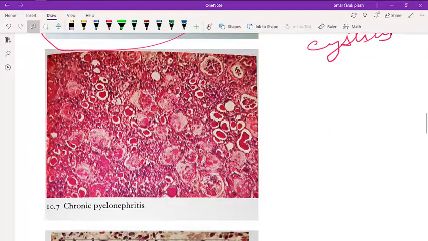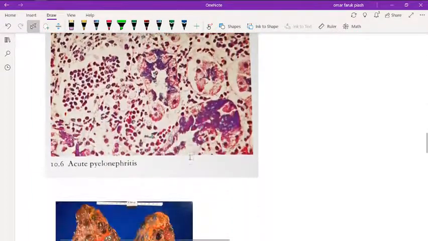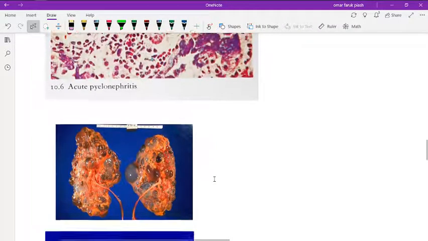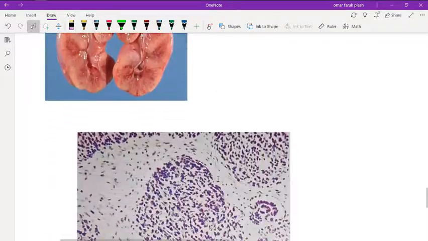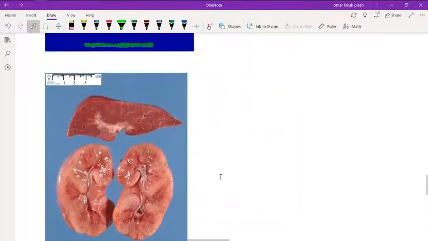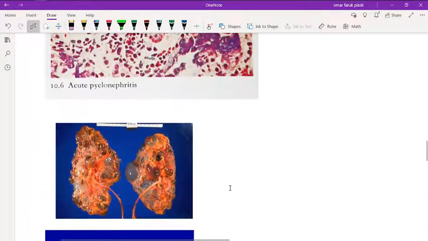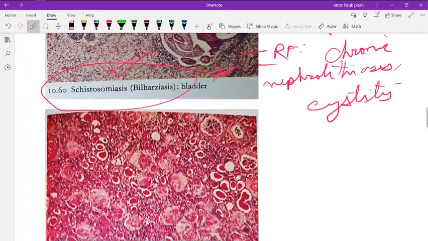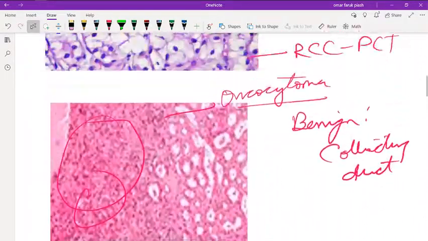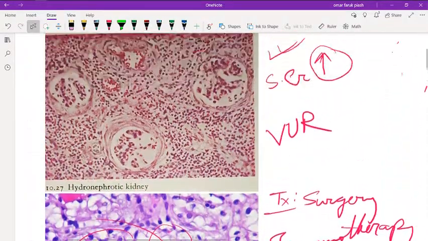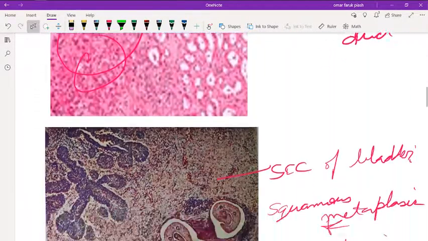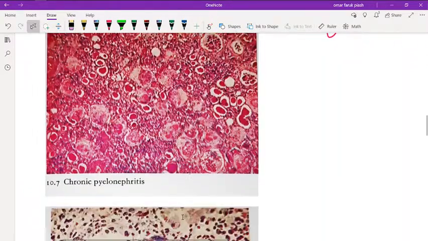Next, first I would like to talk about transitional cell carcinoma. Then I would like to discuss other carcinomas. Transitional carcinoma is also known as urothelial carcinoma.